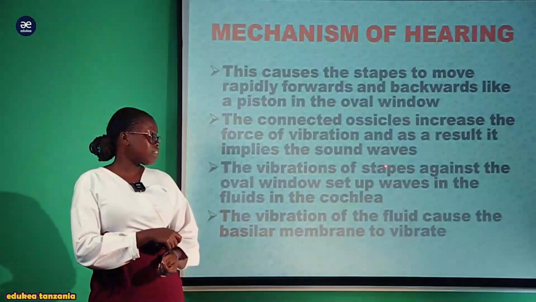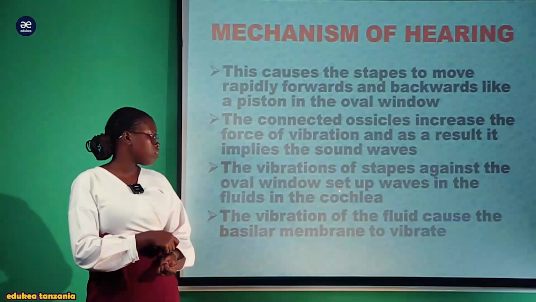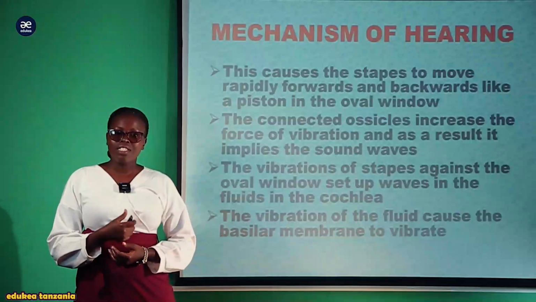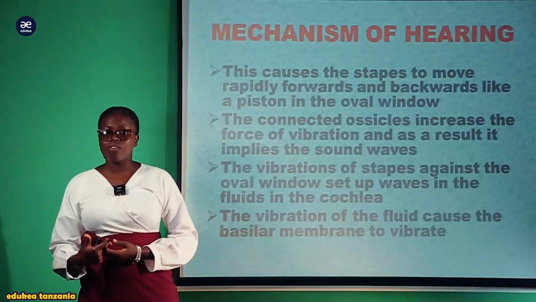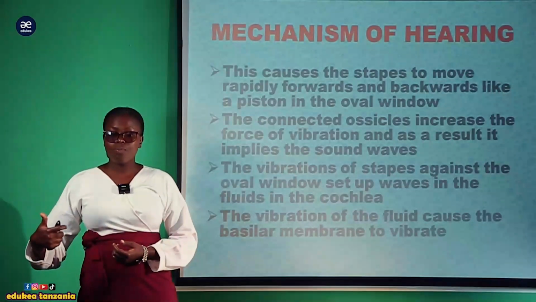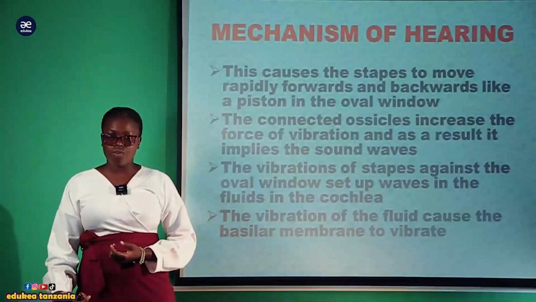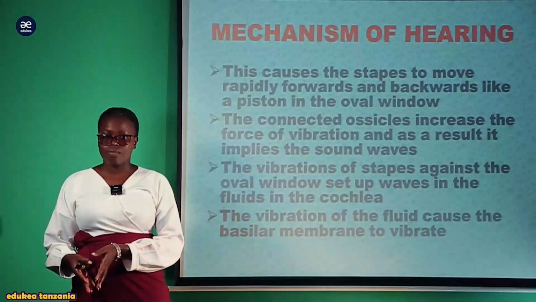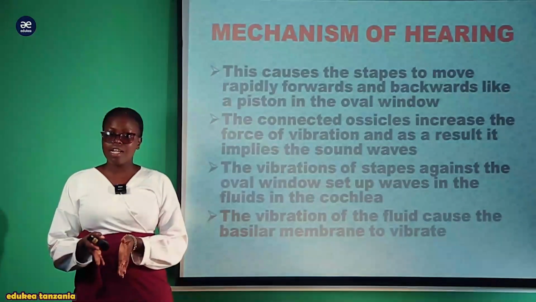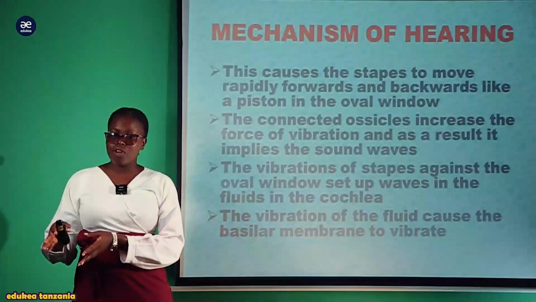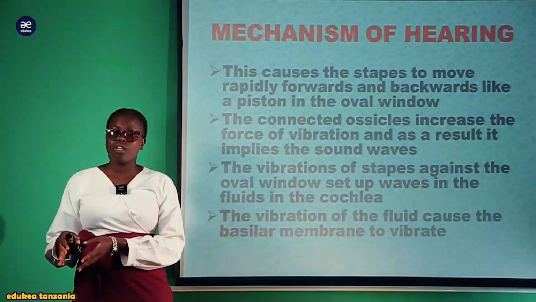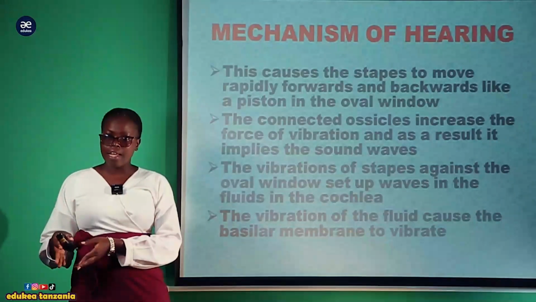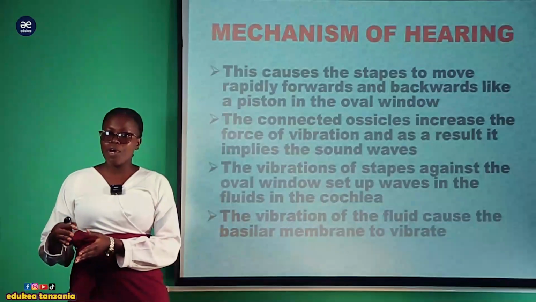Also, the vibration of the stapes against the oval window sets up waves in the fluid in the cochlea. So this vibration of the 3 ear ossicles is transmitted to the oval window, which was at rest. Meaning that hizi 3 ear ossicles zilikuwa zina vibrate, lakini this component, this oval window ambayo ipo between the middle na inner ear, ipo katika stationary.